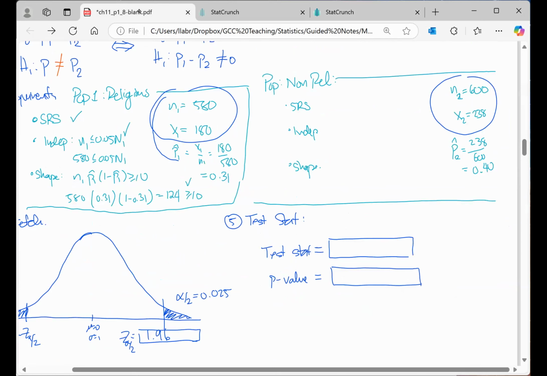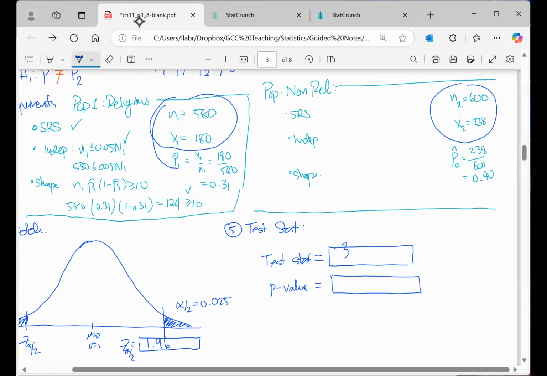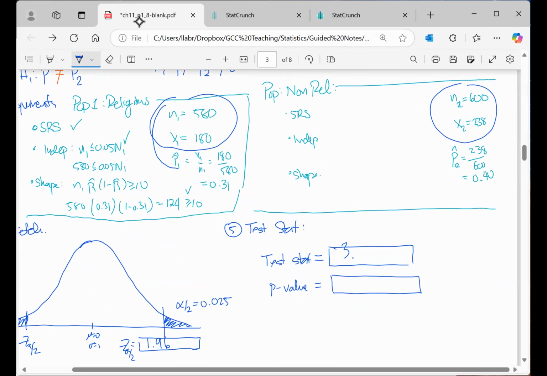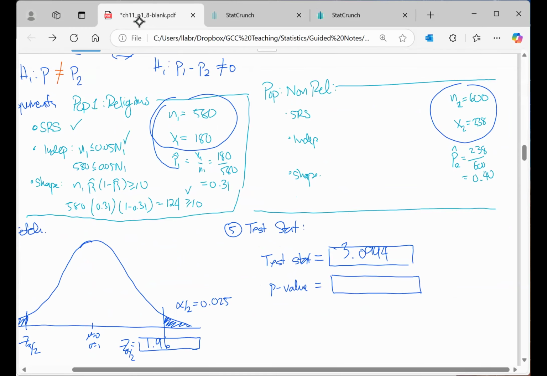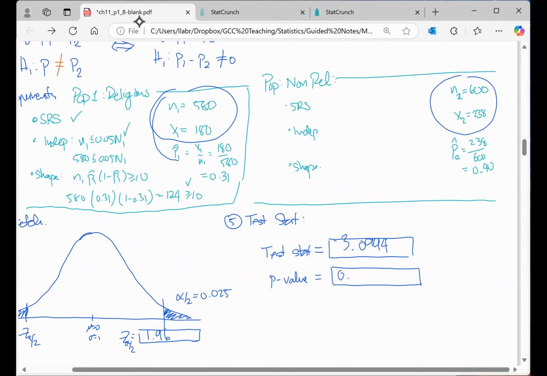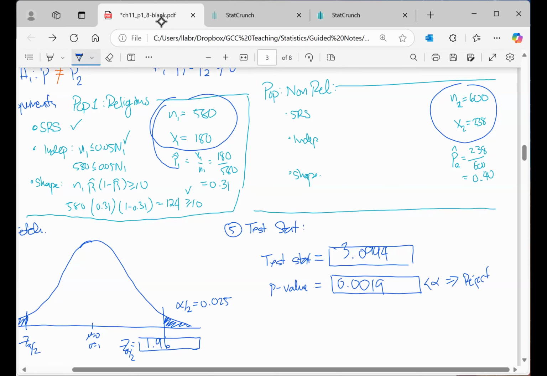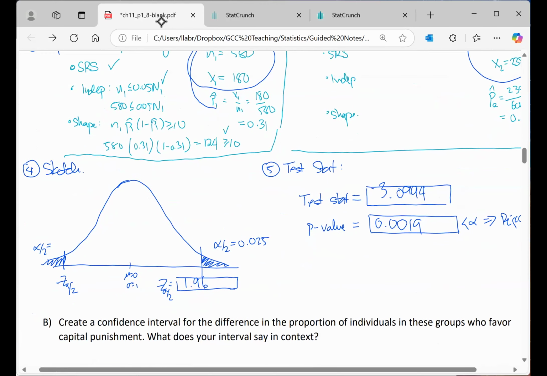All right, so the test statistic here was -3.0994, and the p-value was 0.0019. So right away, because the p-value is smaller than alpha, we can already reject. But let's also visualize this test statistic.